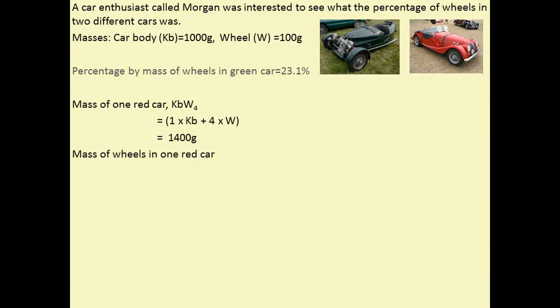So for the red car, firstly we work out the mass of a red car, which consists of one car body and 4 wheels, giving us a total mass of 1,400 grams. Mass of wheels: each wheel has a mass of 100 grams, there are 4 wheels, so the total mass will be 400 grams.